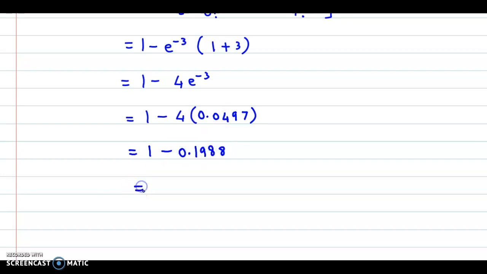And finally, if we subtract from 1, we get 0.8012. So this is the required probability.